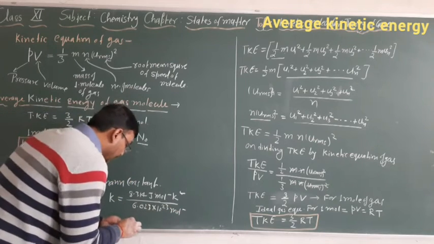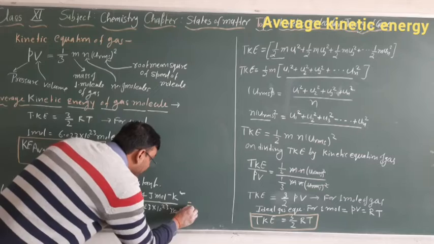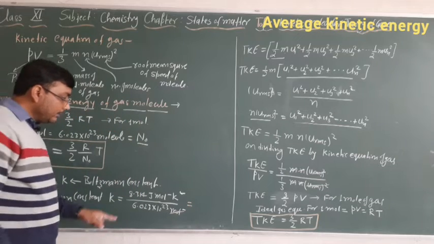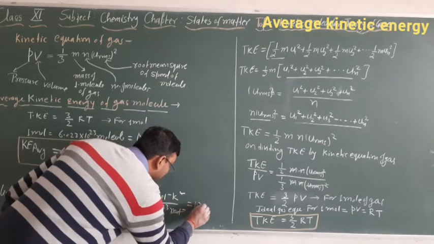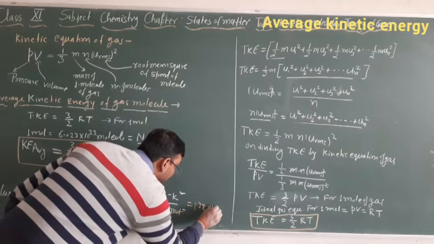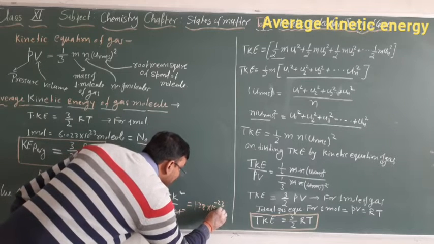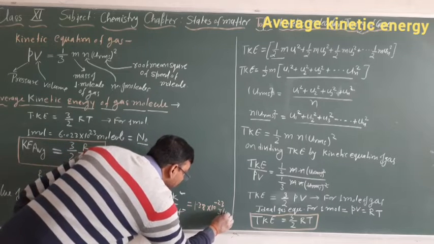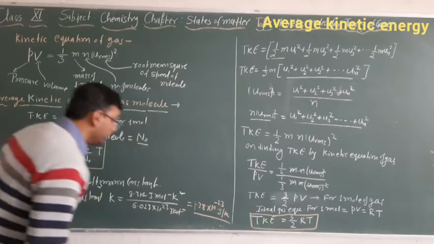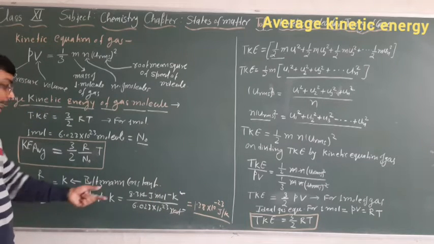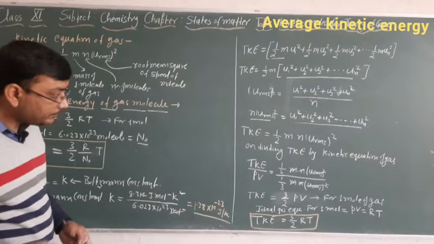So mole will cancel here. The value we get is around 1.38 into 10 to the power minus 23 Joule per Kelvin. So this is the value of the Boltzmann constant in terms of Kelvin.